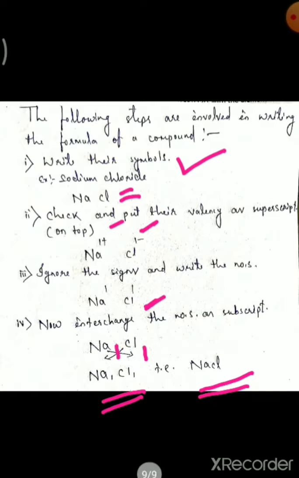Then always remember one thing. While writing the chemical formula, the metal or cation is written first. You can see here, sodium is a cation and chlorine is an anion, or negative ion. So remember that the metal or cation is written first and the non-metal or anion is written after that.